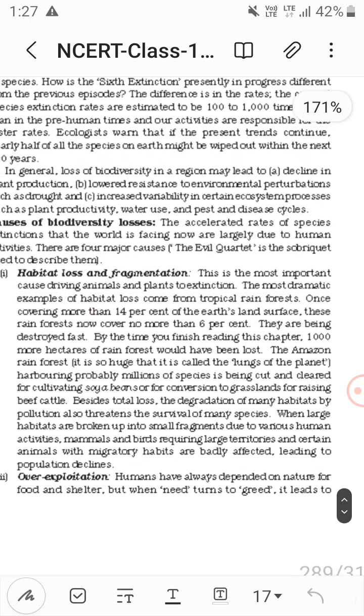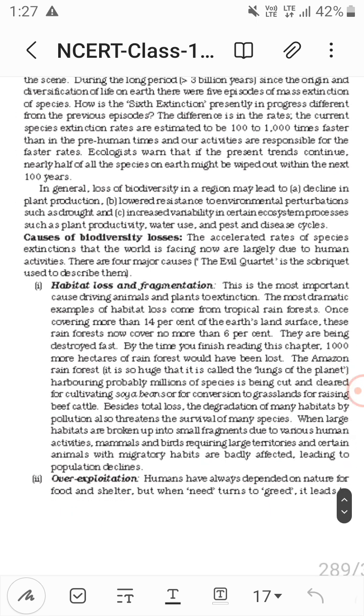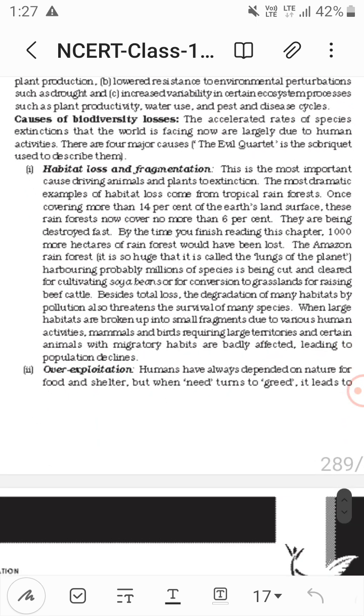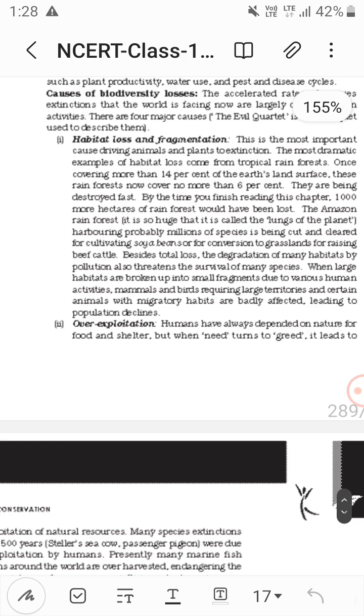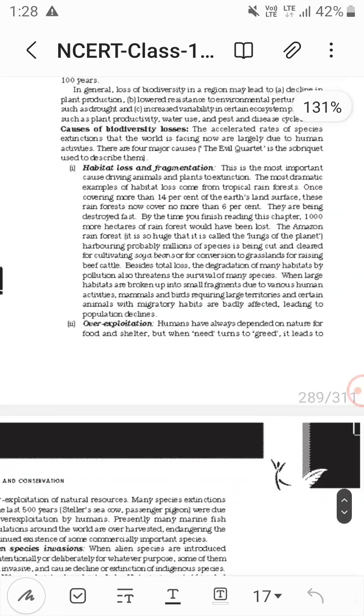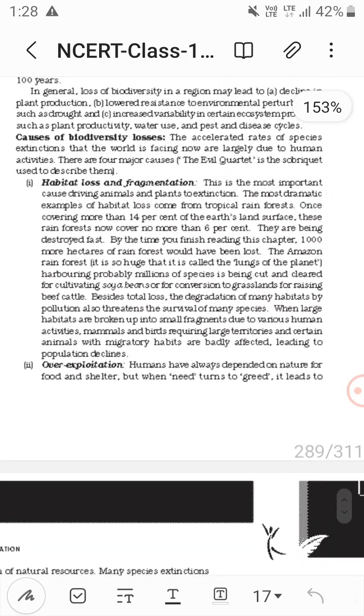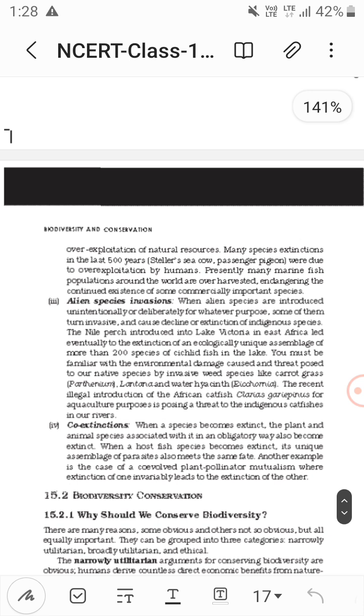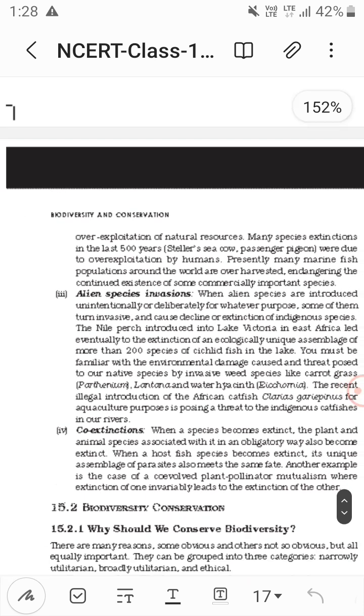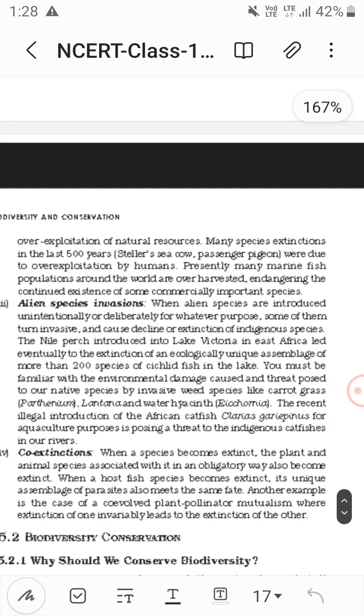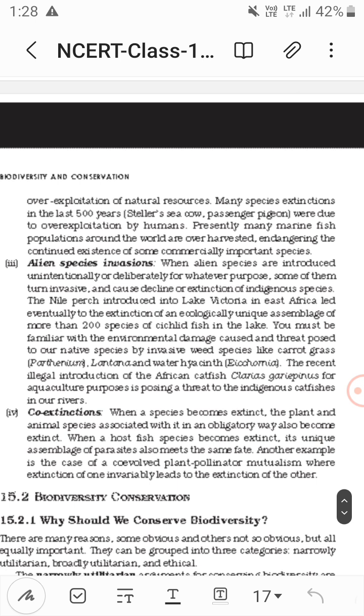The first one is habitat loss and fragmentation. Second one is over exploitation, that's the overuse of anything. Third, alien species invasions: if alien species are introduced, these are the alien species invasions.